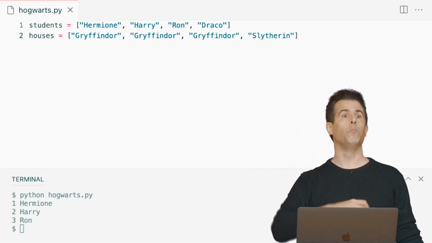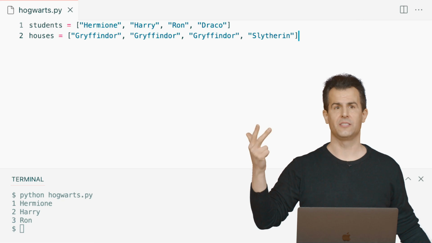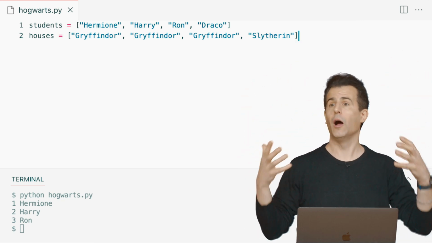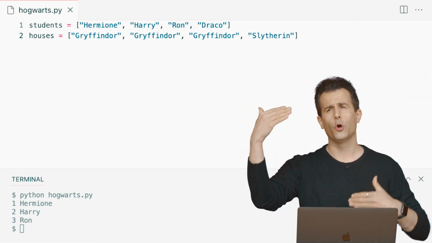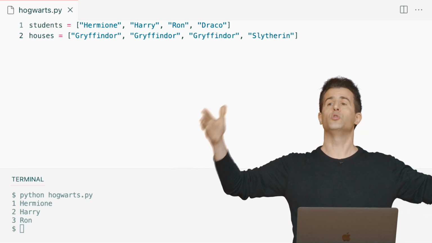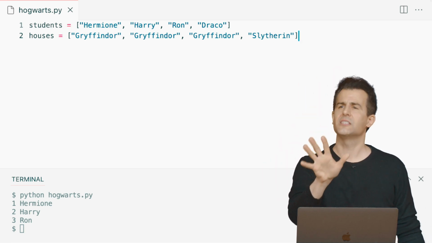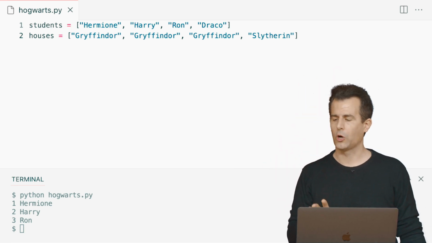And what if we want to keep track of more things than that? What if we want to keep track of every student's house and the Patronus, this image that they conjure up magically? Well, then we need a third list. Like, this is just going to get messy quickly if we're just on the honor system using multiple lists where everything lines up logically. It doesn't end up well when your code gets more complicated.